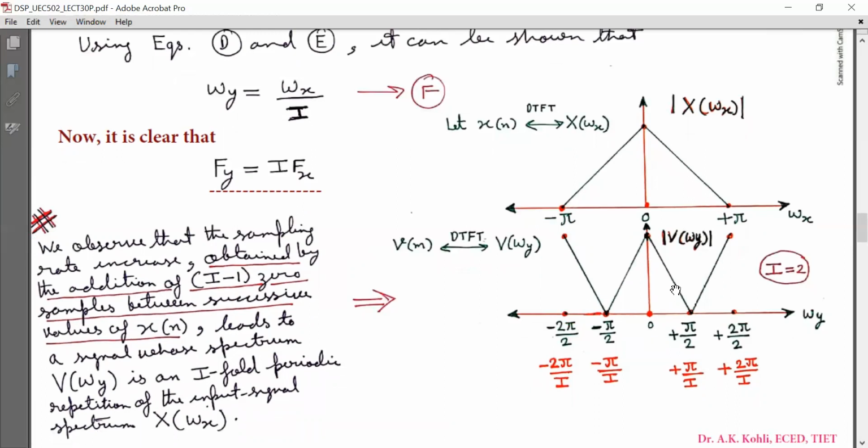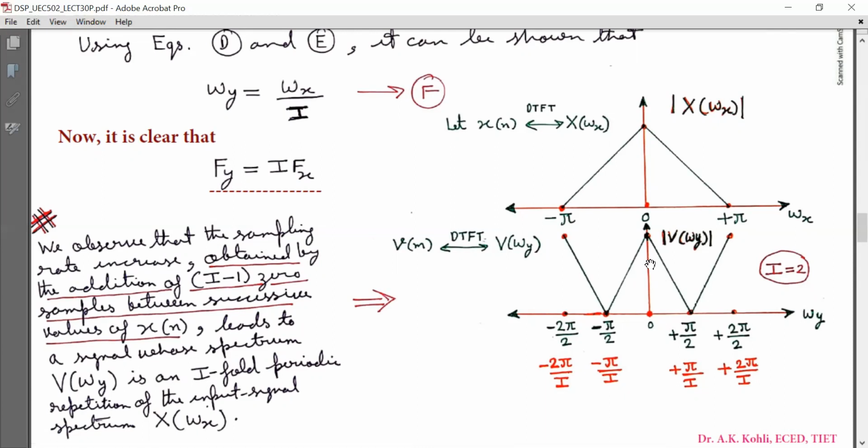Now if we observe, capital V(omega y) has a unique pattern from minus pi by I to plus pi by I, and afterwards there is a periodic repetition of the input signal spectrum X(omega x).